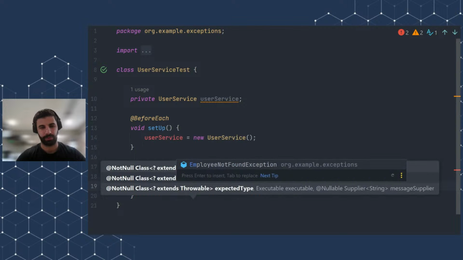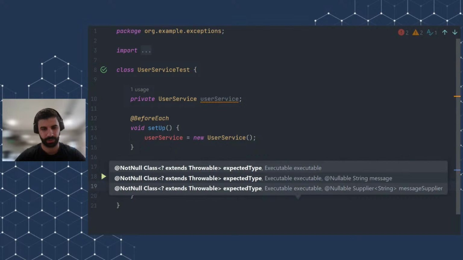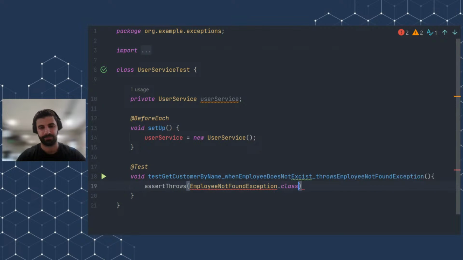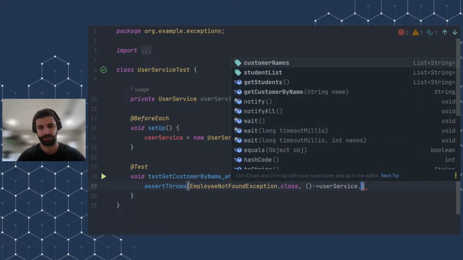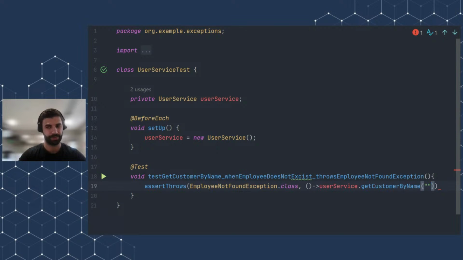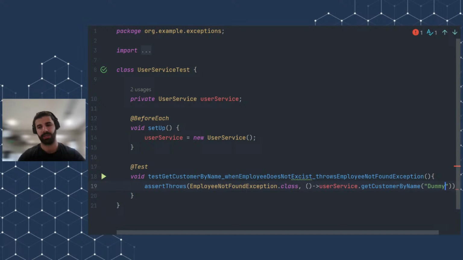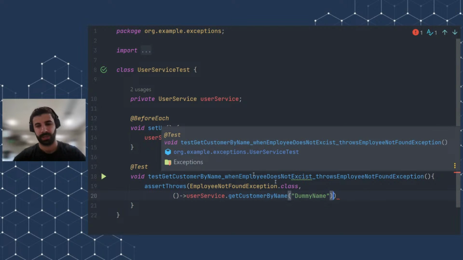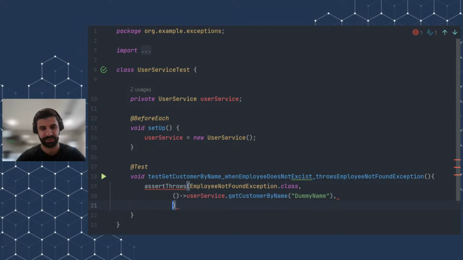This will throw employee not found exception dot class, and I'm going to have a lambda function here, which will basically call user service customer names get customer by name, and we will on purpose specify a dummy name because, as I mentioned, this is a test for the exception, and we're just going to test the exception, not the part where the user does exist.